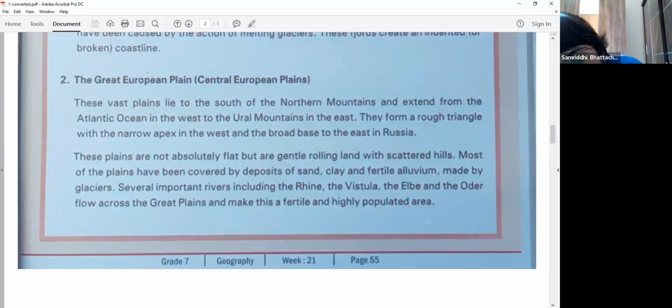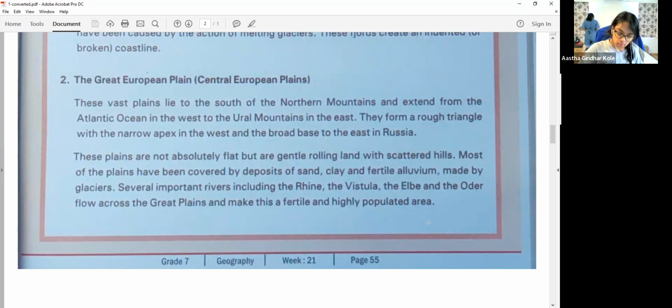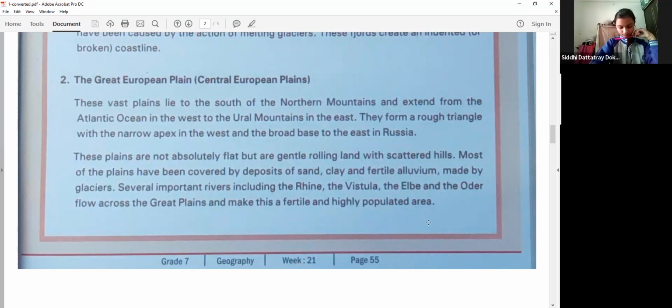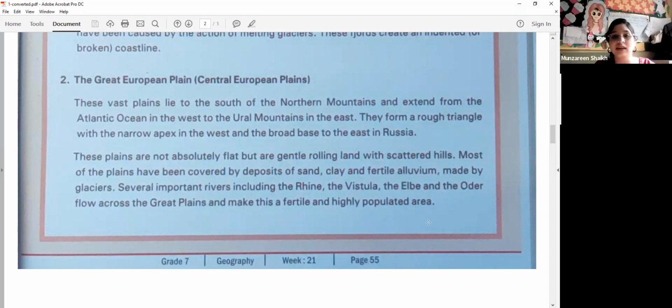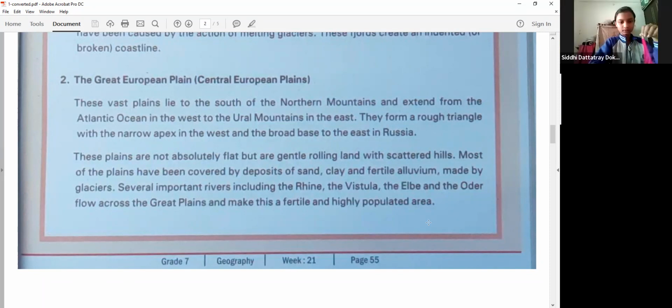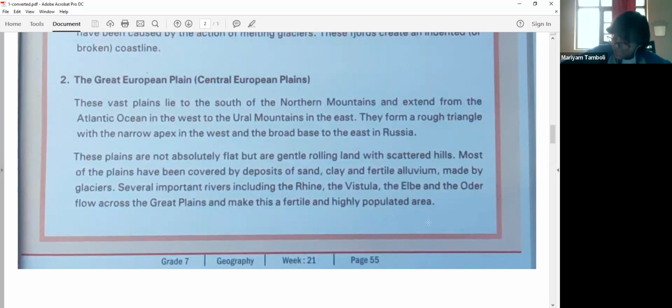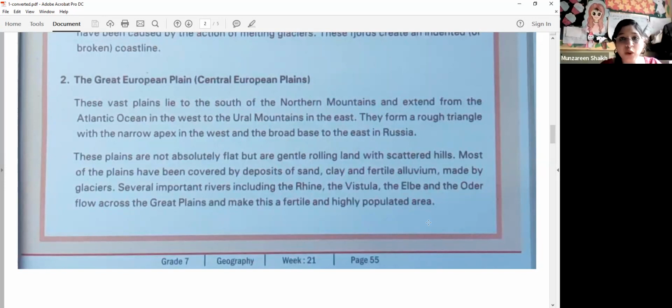Now these plains are not absolutely flat. So they are not flat. Okay. They are gentle, rolling land with scattered hills. Most of the plains have been covered by deposits. Please underline. So what are the deposits of these plains? Sand, clay, fertile alluvium, which is made by whom? Glaciers.